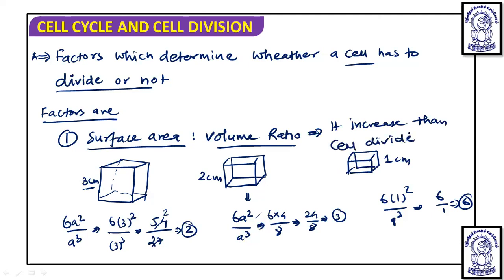And if the surface area to volume ratio decreases, then the cell divides, because if it decreases, the size is increasing, growth is taking place, and after the growth the cell will divide.